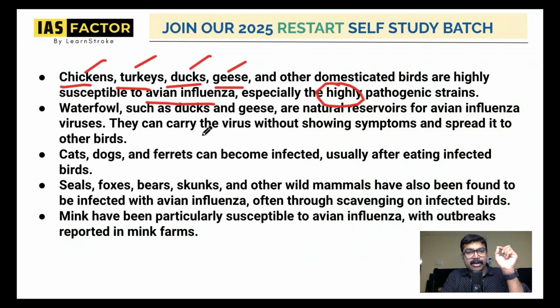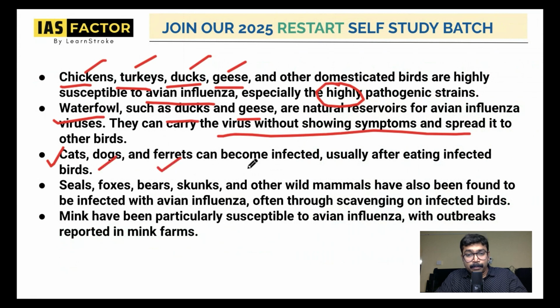Wild birds, meaning waterfowl, ducks, and geese, are natural reservoirs for avian influenza. They can carry the virus without showing symptoms and spread it to other birds. Also, cats, dogs, and ferrets can become infected, usually after eating infected birds.